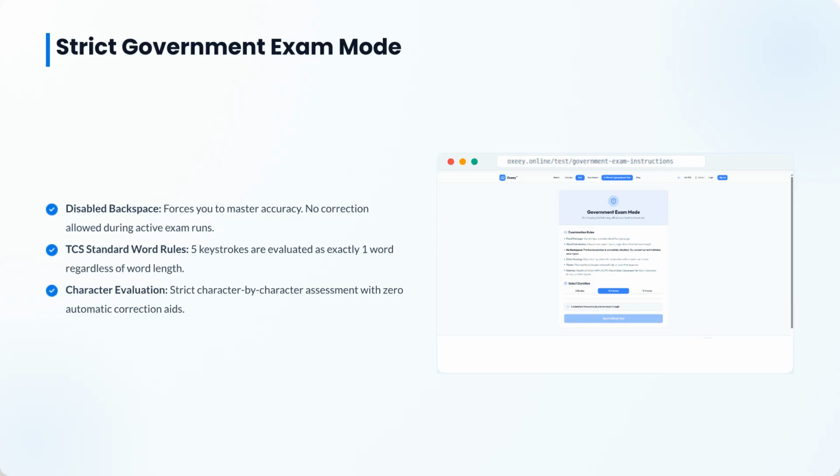Prepare with our strict government exam mode. This feature disables the backspace key to force accuracy, applies standard word rules where 5 keystrokes equal 1 word, and provides a strict character-by-character evaluation with no automatic corrections.